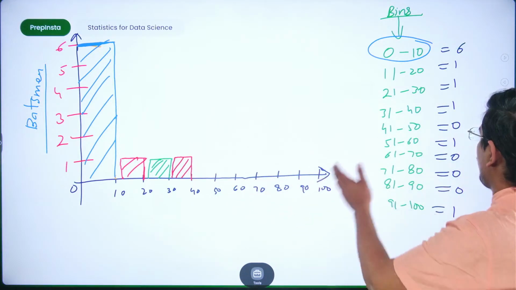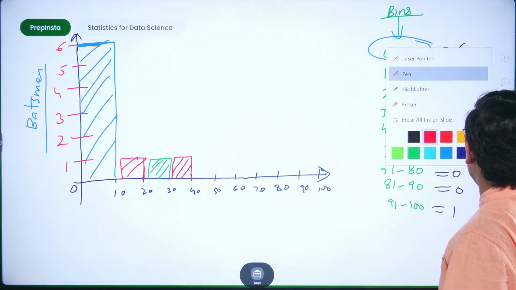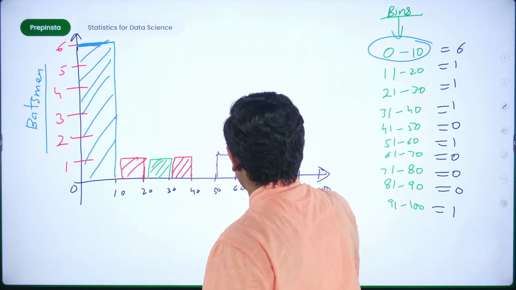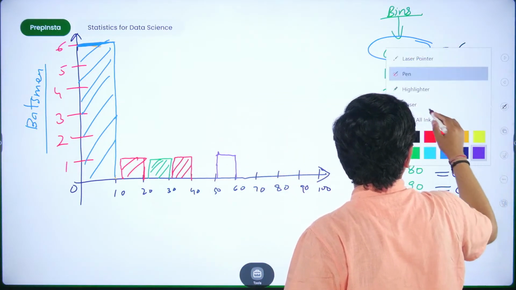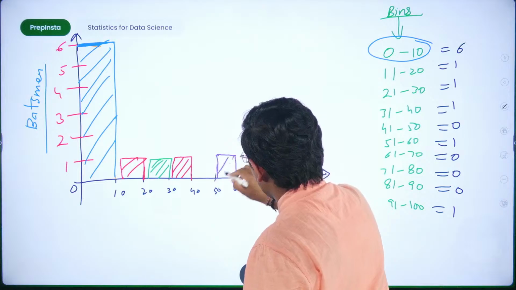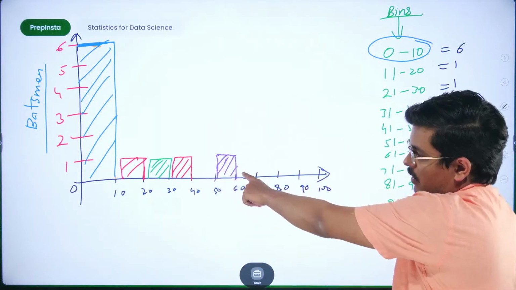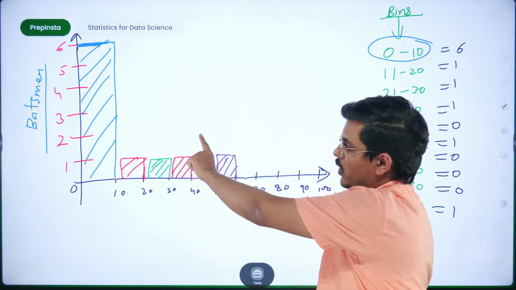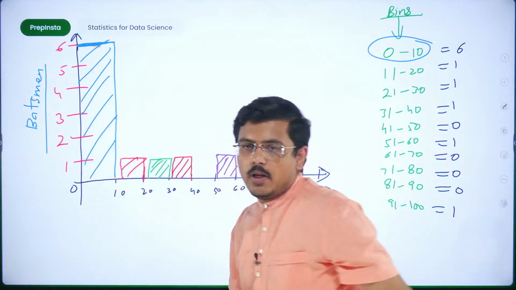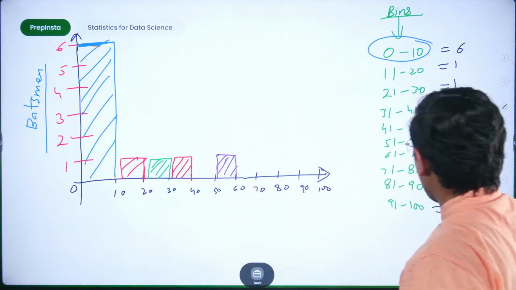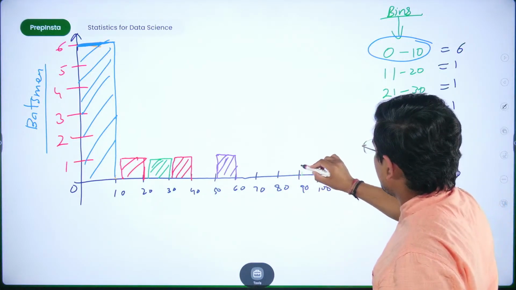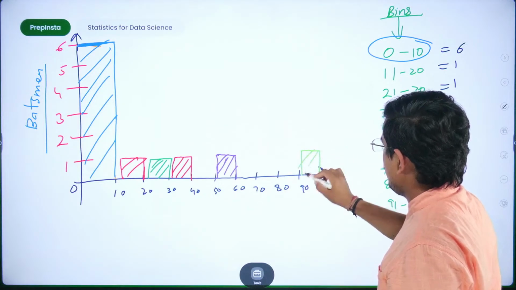For 41 to 50 there are zeros, and for 51 to 60 you have one person who has scored. Fine, this is 51 to 60. So one person has scored between 51 to 60, one in 31 to 40, one in 21 to 30, one in 11 to 20, and 6 people have scored between 0 to 10. Now there is one more person who has scored between 91 to 100, and for him I am making this here. Fine, there is one more person who has scored here.